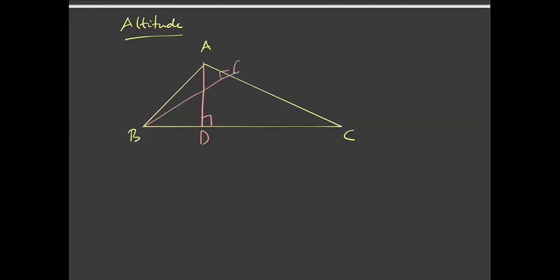AD, BE and CF are all altitudes, and these altitudes are also concurrent. We'll prove later why these are concurrent. The point of concurrence is called the orthocenter H.